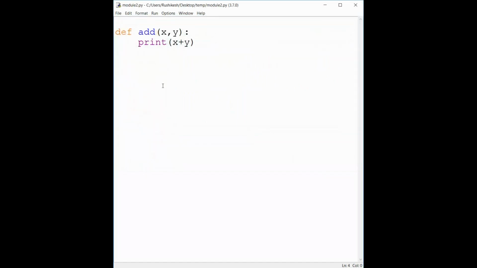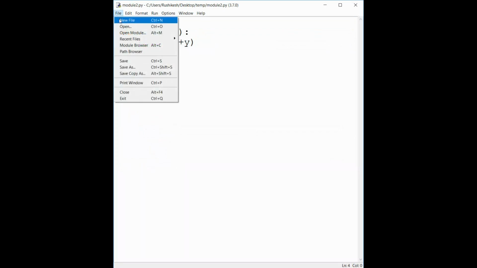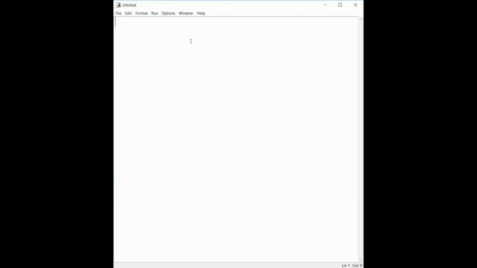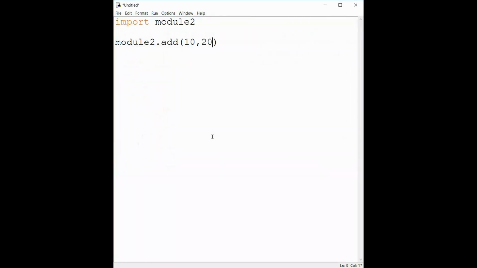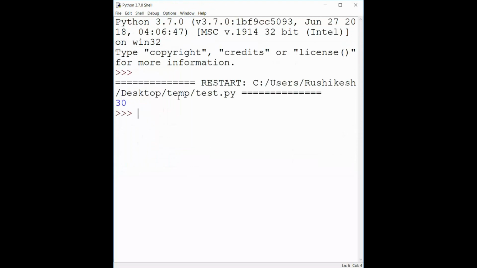Now to use this module we have to create another file. In that file we have to import our newly created module by using the import keyword: import module2. Now the add function can be used by using the dot operator, that is module2.add, and in brackets we are passing values, let's say 10, 20. Let's save this file in the same folder. Let's name this as test.py, then save it and let's run it. As you can see, 30 is printed out.